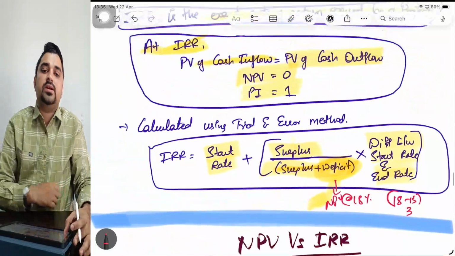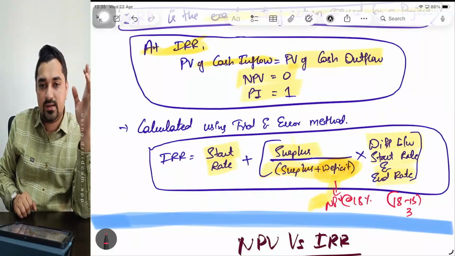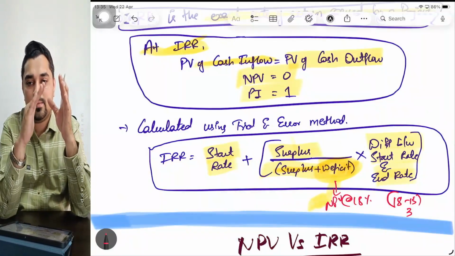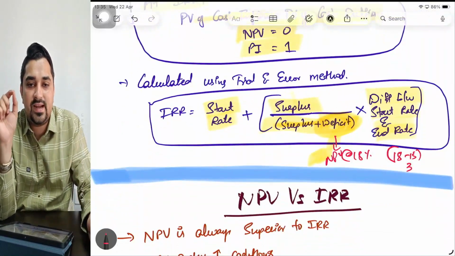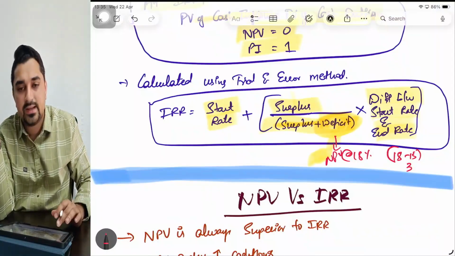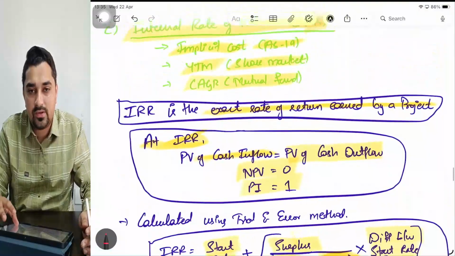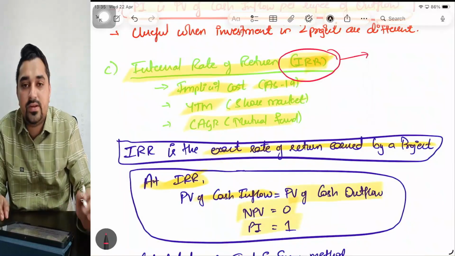So how do you calculate IRR? Very, very important. IRR equals, first you need to do trial and error. Then you will understand the range, above 15, less than 18. Then you need to put the interpolation formula: start rate plus surplus divided by surplus plus deficit into the difference between start rate and end rate. Understood?